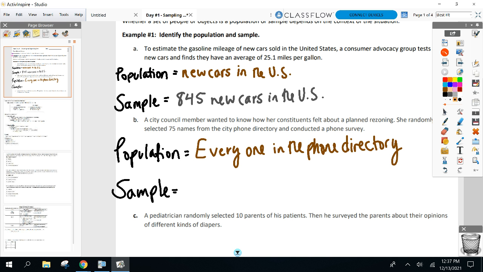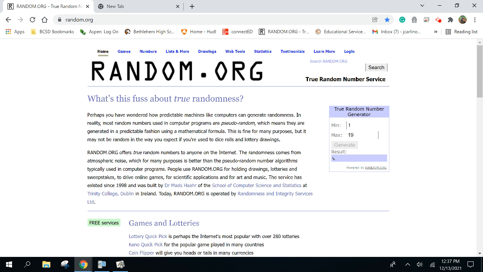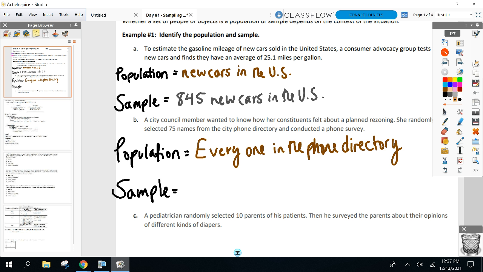Yes, you could say all the constituents. I'm going to go a little bit further and say everyone in the phone directory. Okay, everyone in the phone directory. All right, well, nobody's taking that time to call everybody in the phone directory. So let's narrow down our group. What's our sample in this one then? 75 names from the directory. There you go. Usually, if you want to start with your sample, because that's the easier one to find, that'll lead you to the population.